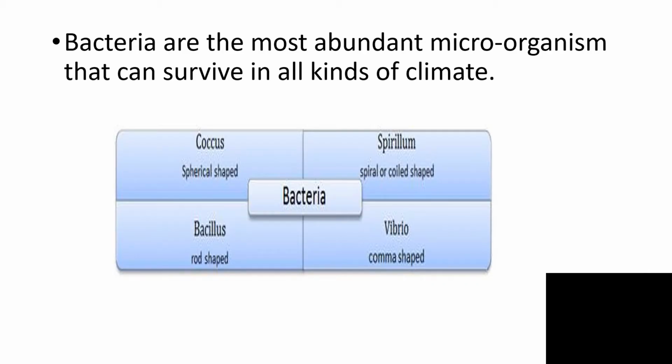Based on the shape of bacteria, it can be divided into 4 groups. They are coccus, that is spherical shaped; bacillus, that is rod shaped; spirillum, that is spiral shaped; and vibrio, that is comma shaped.